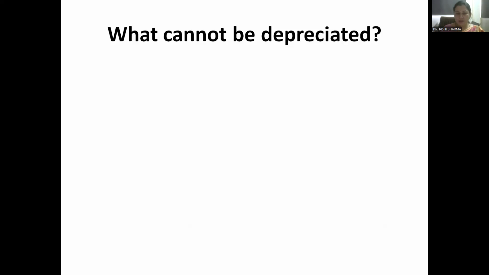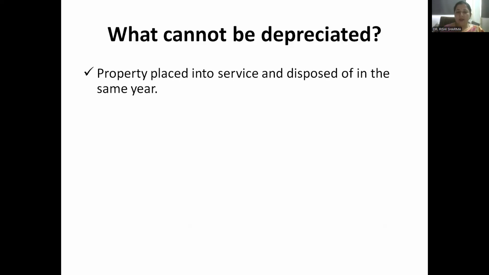What cannot be depreciated? Property placed into service and disposed of in the same year cannot be depreciated. Land can never be depreciated, because land always appreciates, never depreciates.